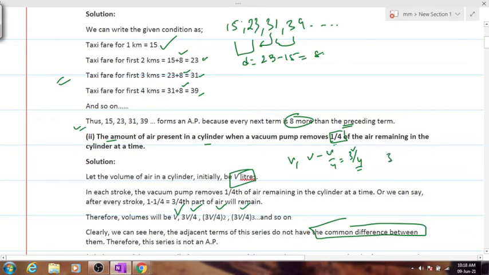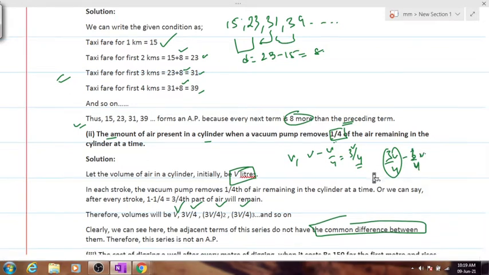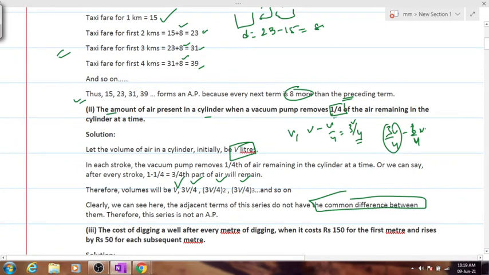Because the next volume will be 3V by 4 of the previous one, this much part remains. So the removed part will be 1/4, right? And so on. Clear? Over here we'll directly say that this is how the series is formed because the difference is not constant. Clear? Yes or no?